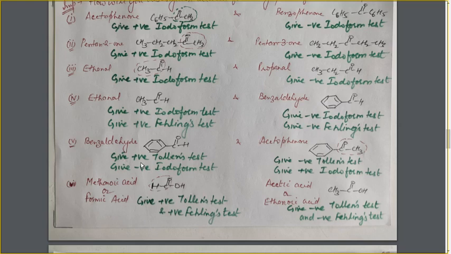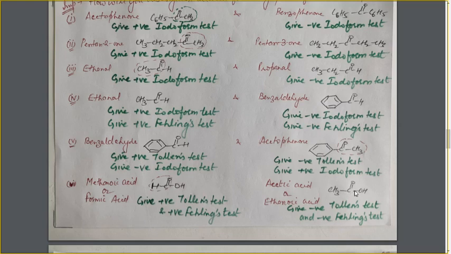But these reactions are not shown by the carboxylic acid and their acid derivatives. Although they contain the C double bond O group, they do not show the same reactions, nucleophilic addition reaction and the reaction due to the acidic nature of alpha H atom. And why is this so?